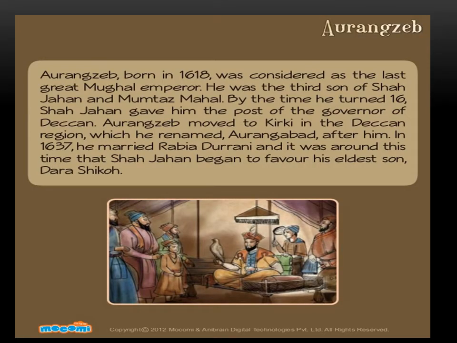He was the third son of Shah Jahan and Mumtaz Mahal. By the time he turned 16, Shah Jahan gave him the post of the governor of the Deccan. Aurangzeb moved to Khirki in the Deccan region, which he renamed Aurangabad after him. In 1637, he married Rabia Durrani, and it was around this time that Shah Jahan began to favor his eldest son, Dara Shikoh.